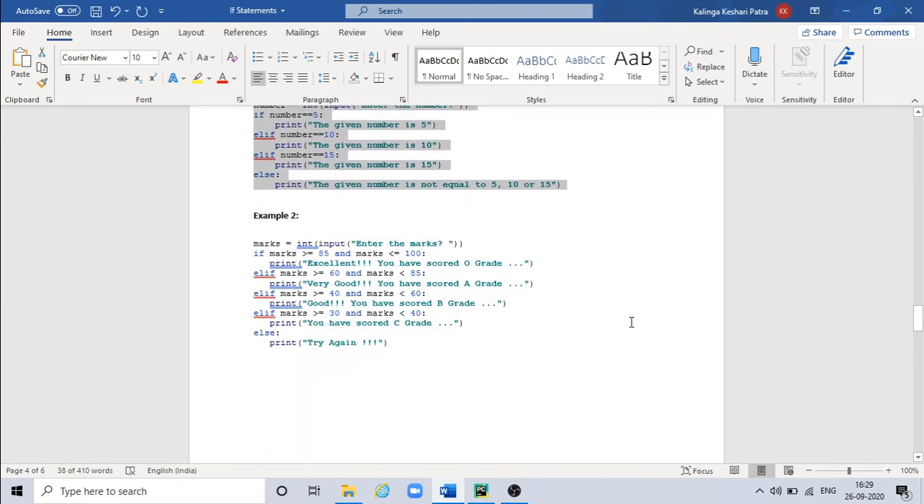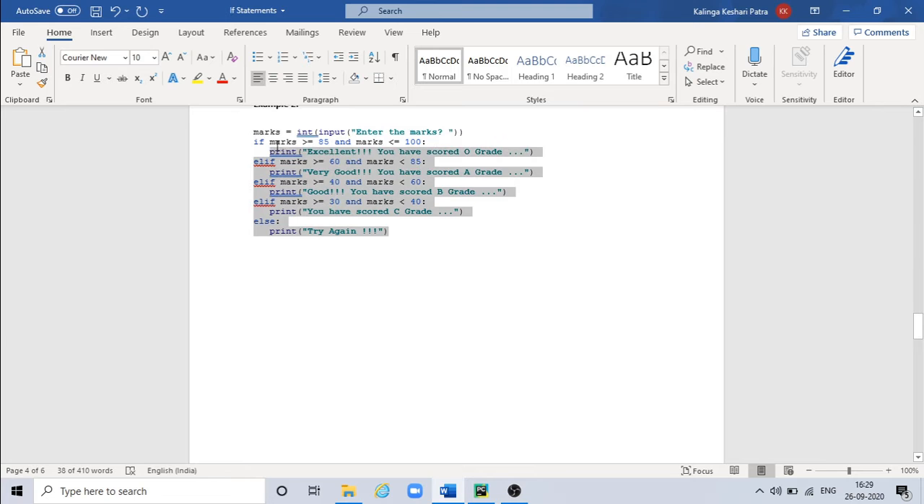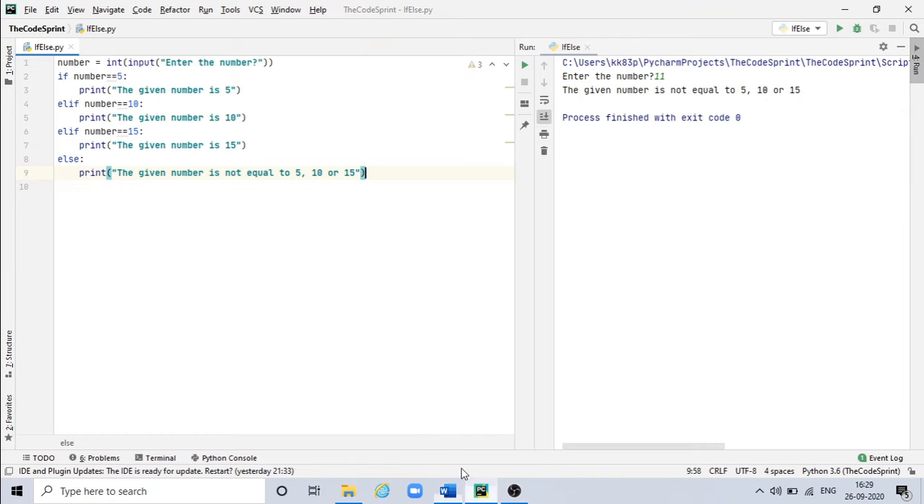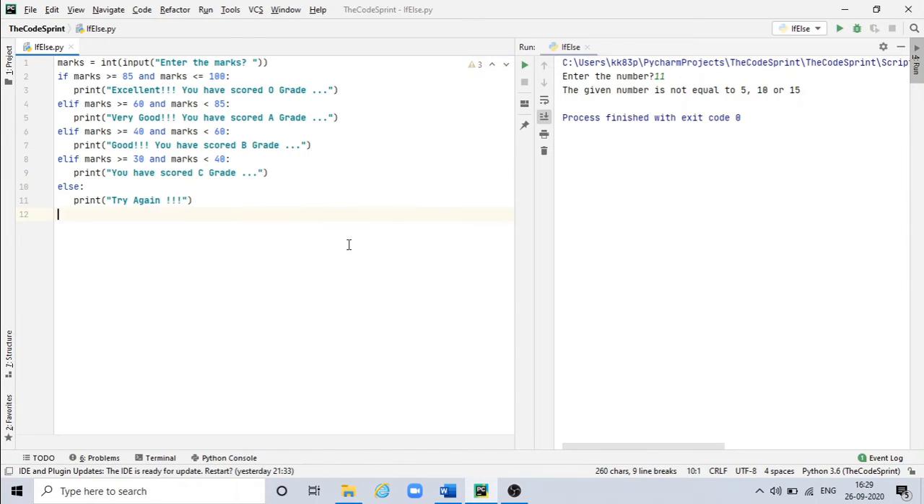Let's take one more example here. This is a very much live example you might have seen everywhere. We are taking one input from the user as marks. If the marks is greater than or equal to 85, you can type it mark or marks, whatever. If the marks is greater than or equal to 85 and less than or equal to 100, then it will print excellent, you have scored O grade.